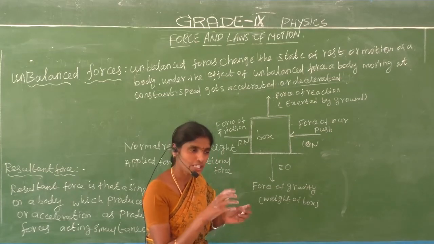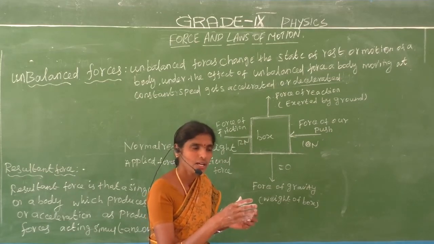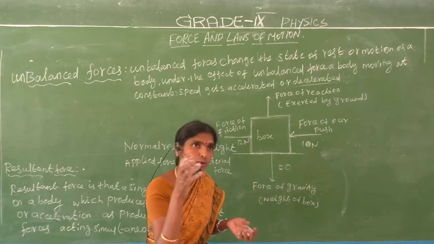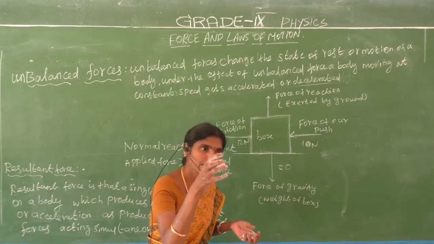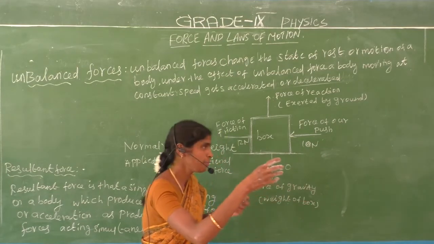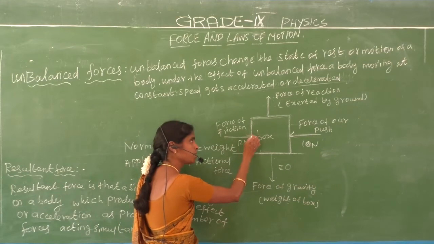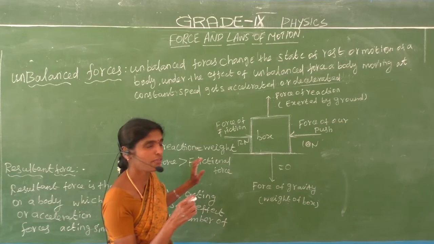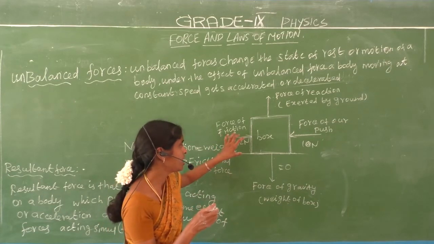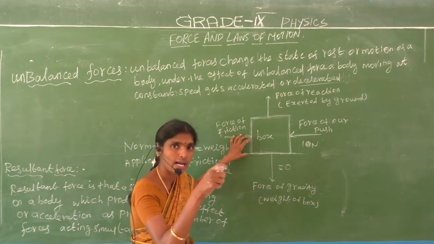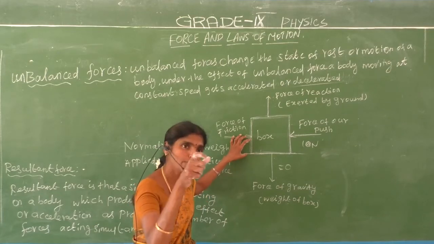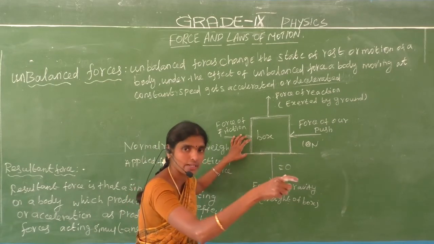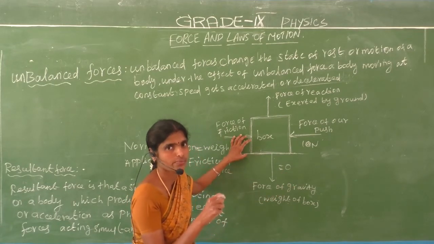Do you understand? Frictional force is one of the forces. If we want to move an object, a force opposite to it acts on the object. This is the object, and this object experiences an opposite force, that is the frictional force. Do you understand what is meant by frictional force? It is nothing but the force opposite to the motion. To a moving object, a force in the opposite direction is given, that is the frictional force.